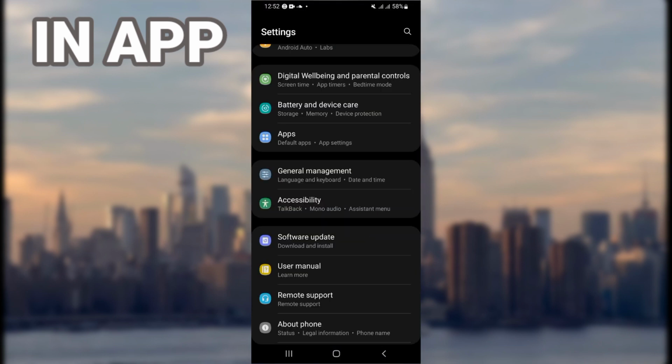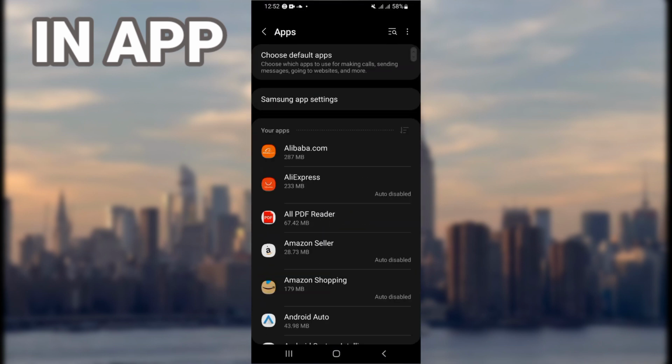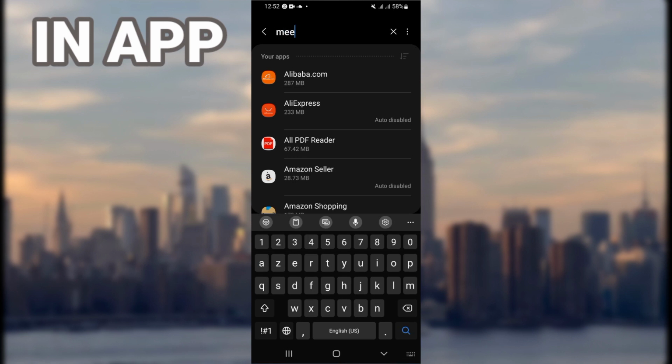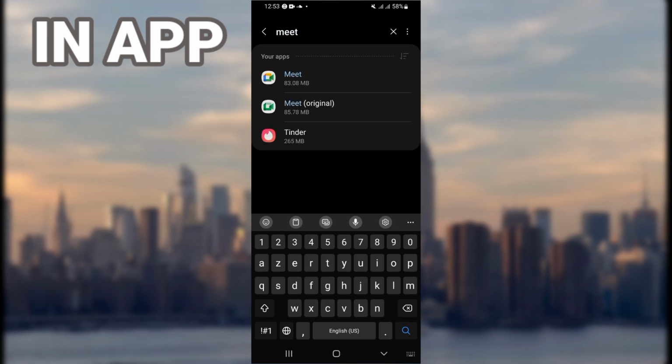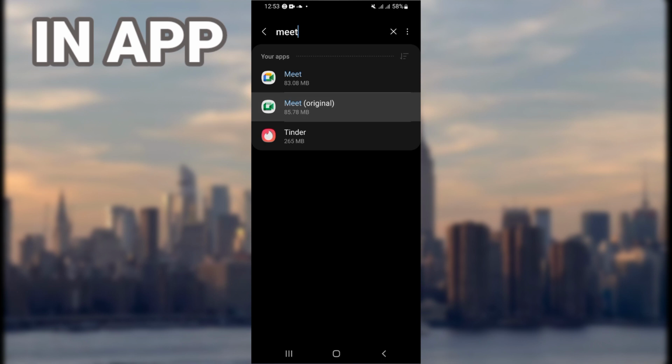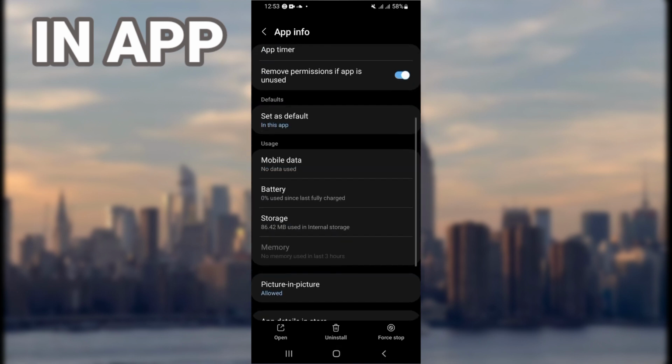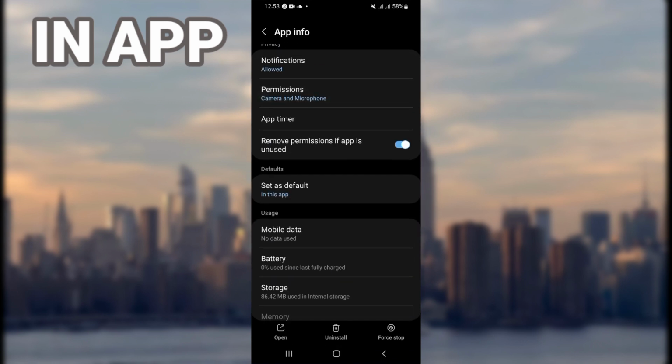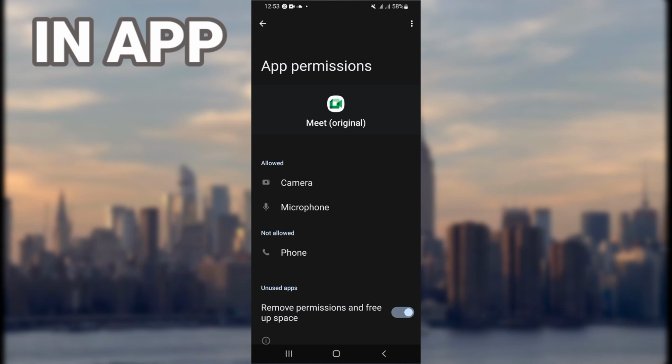Open first your settings of your phone, open now your apps option, search for Google Meet, and right now open your Google Meet like this. Come down to your permission option. Make sure that you enable camera and microphone.